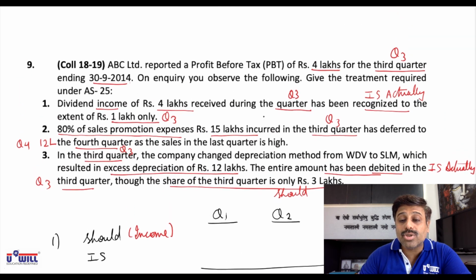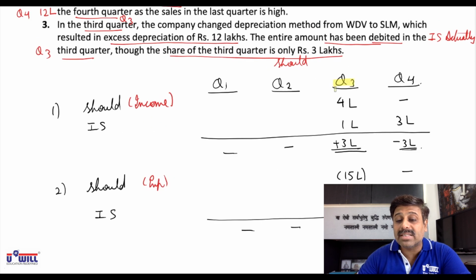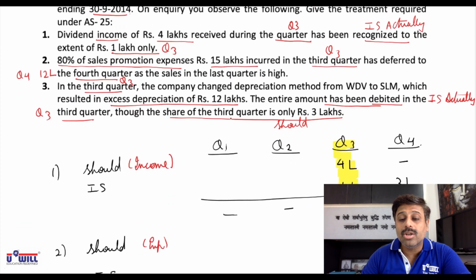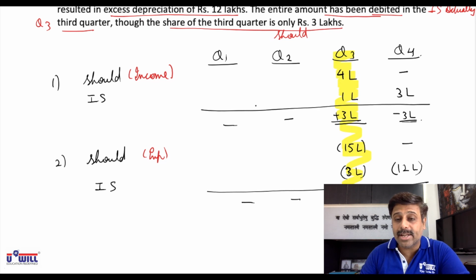Now we are supposed to find the profits of the third quarter. So this is what we are supposed to do. All of you should have written this theoretical language on your own. What language? As we have done in this solution, you would have to write. I am dictating and all of you verify whether you have written that theoretically or not.